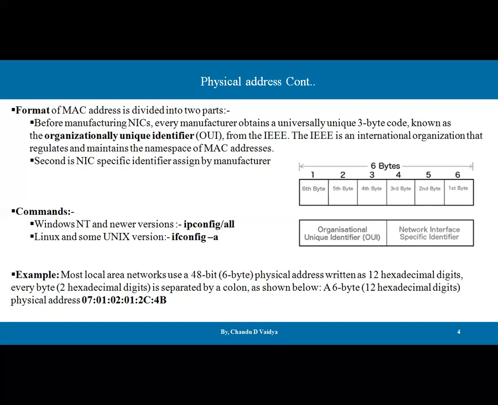Let's take another piece of information, the commands. If you want to see the IP and MAC address on our system, specifically on Windows and the newer versions.